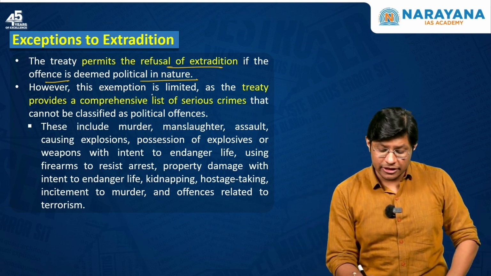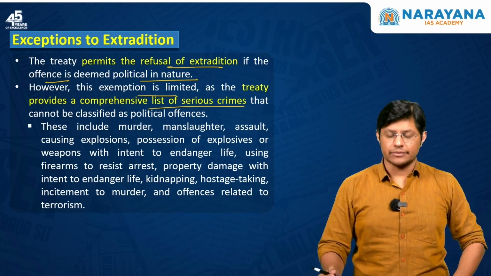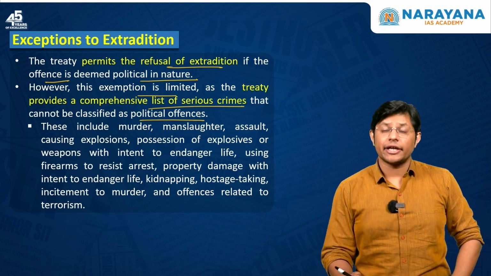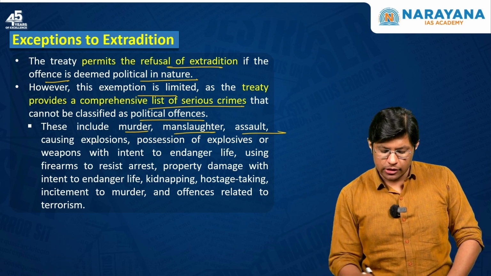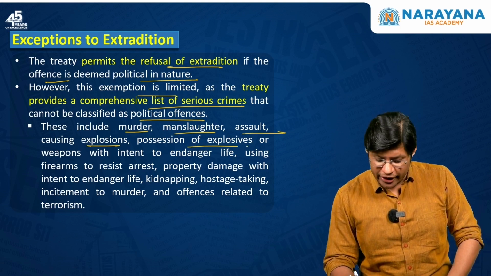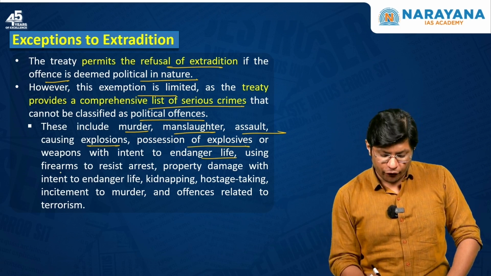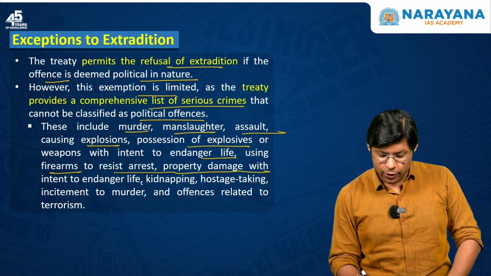However, this exemption is limited as the treaty provides a comprehensive list of serious crimes. And these crimes cannot be classified as political offences. For example, murder, manslaughter, assault, explosions, possession of explosives or weapons with the intent to endanger life, using firearms to resist arrest, property damage with the intent to endanger life.